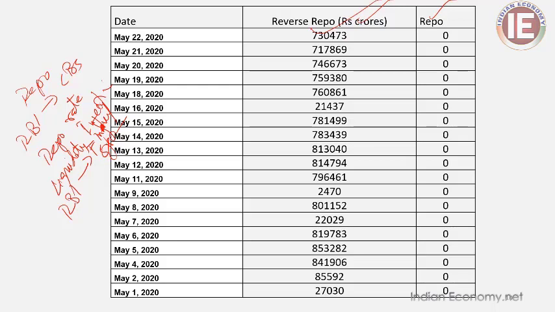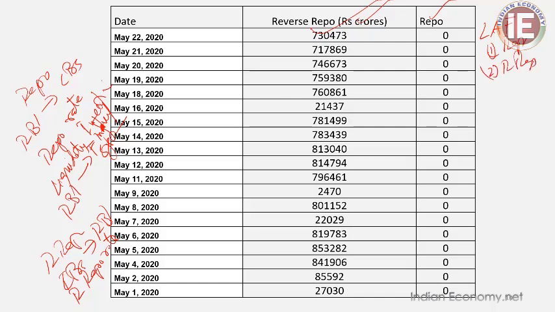What is happening there? In the case of reverse repo, the commercial banks are giving funds to the RBI. In this scenario, the commercial banks who have excess funds are giving money to the RBI. In return, they get a rate of interest called reverse repo rate. So when you are going through this table, a table which illustrates the liquidity adjustment facility of the RBI, which includes both the repo and reverse repo.